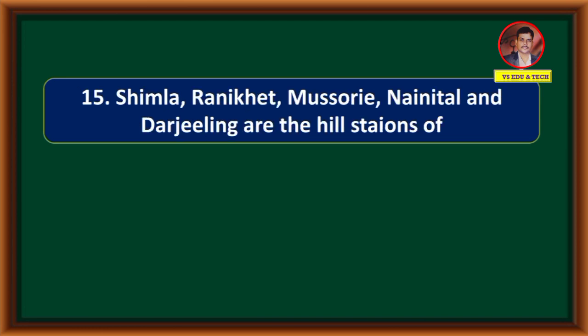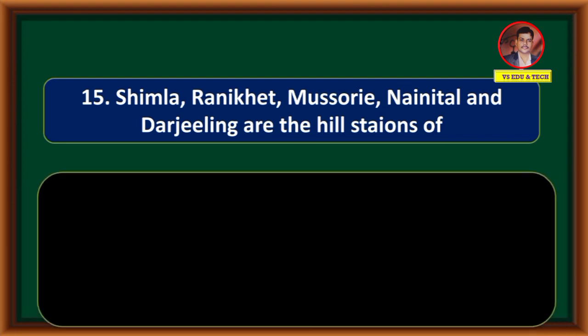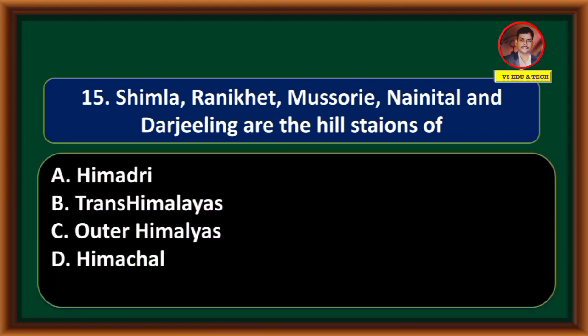Shimla, Raniket, Mussoorie, Nainital and Darjeeling are the hill stations of Himadri, Trans Himalayas, Outer Himalayas, Himachal. Correct answer is option D, Himachal.